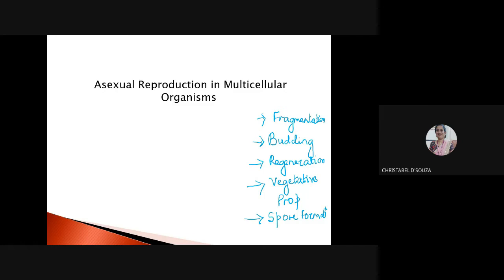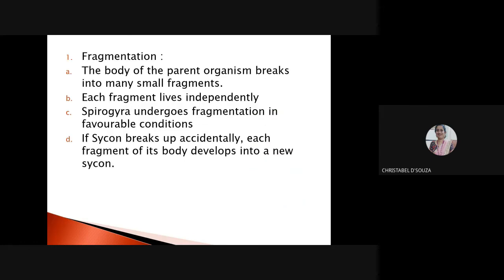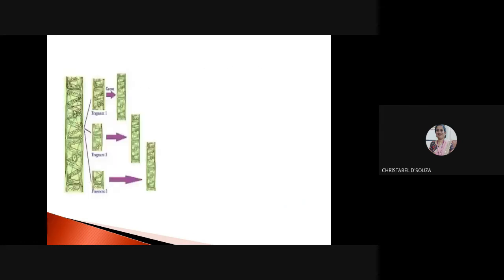Now the first type, let us consider, is fragmentation, which is seen in Spirogyra. Now, this is my parent Spirogyra. It breaks into smaller fragments, and each fragment grows and gives rise to a new Spirogyra. So this is known as fragmentation.